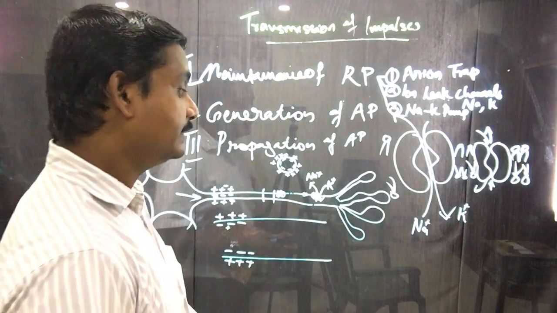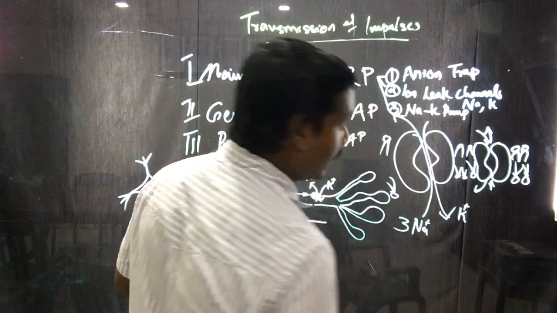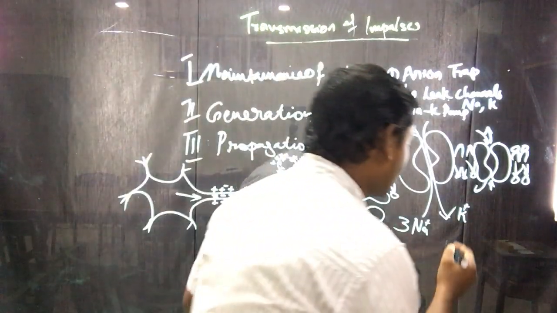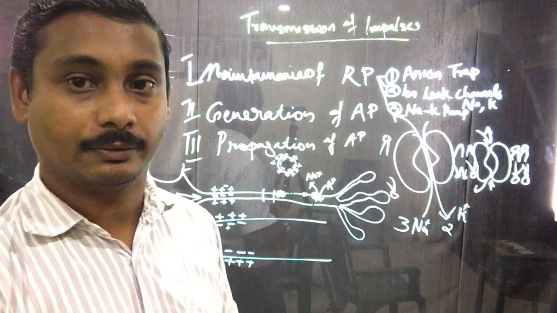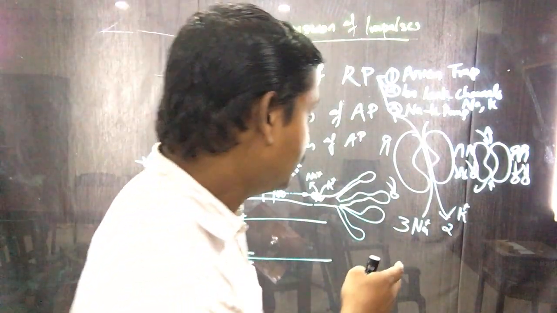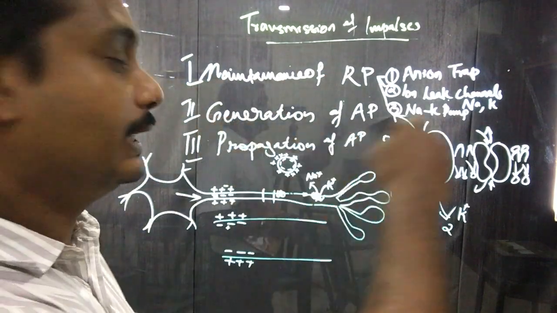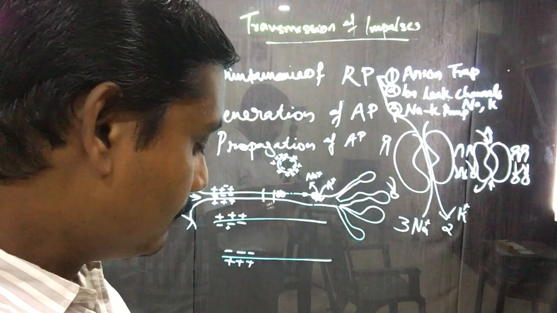In this process, when 3 sodium ions are pumped out of the membrane, 2 potassium ions are pumped in. When 3 positively charged sodium ions are pumped out, at the same time 2 potassium ions are pumped in.